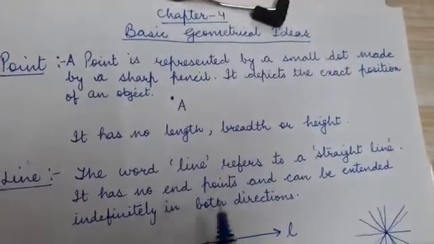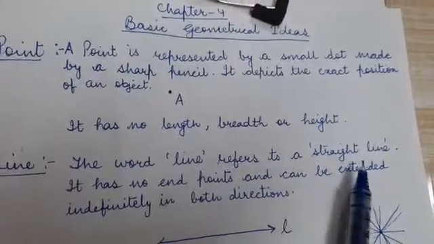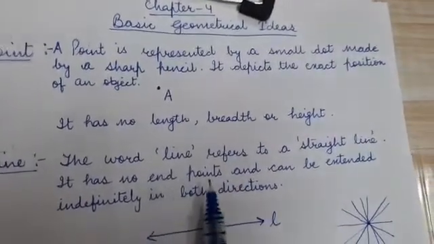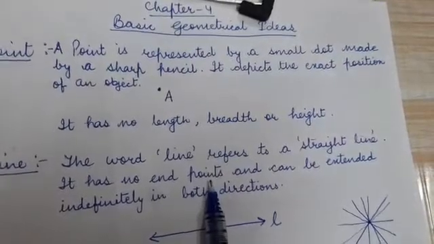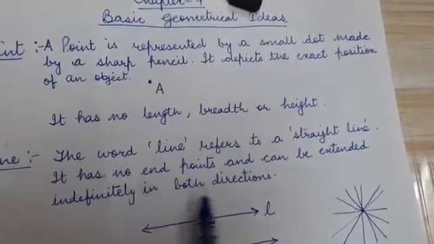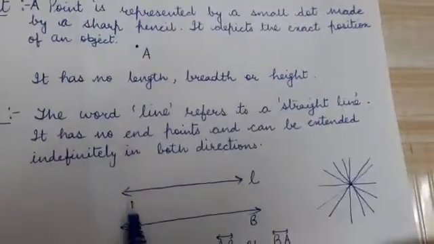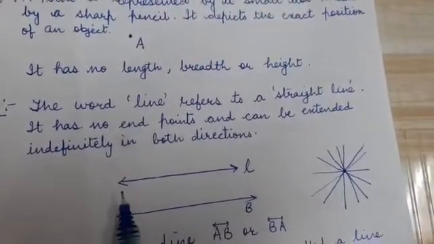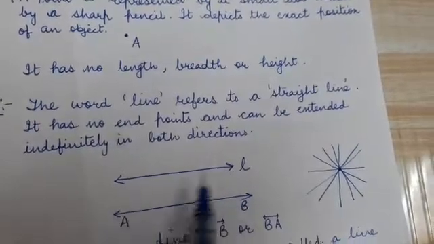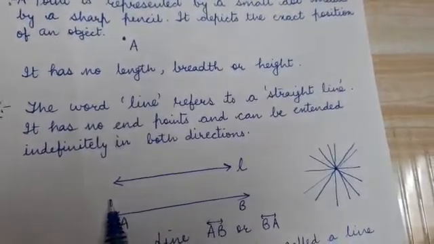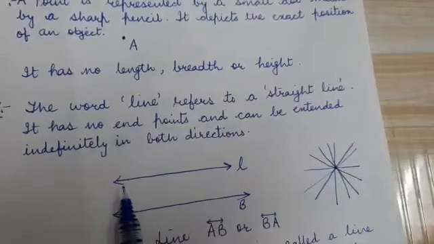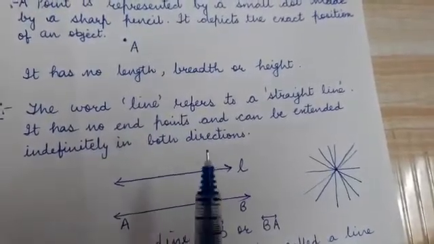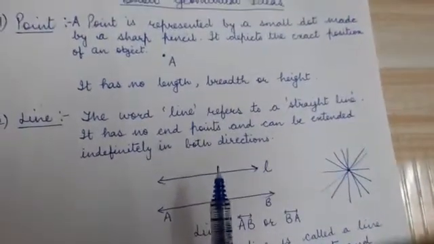Second is line. The word line refers to a straight line. It has no end points and can be extended indefinitely in both directions. Look at this line. This line has a two-headed arrow which represents that this line can be extended in both the directions indefinitely.